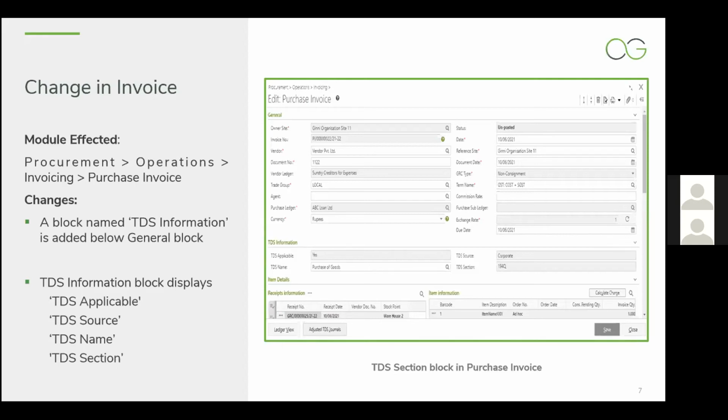irrespective of whether it's been charged for goods or for services. Only in case the vendor is specifically providing services for which TDS is not applied, and he is not providing services for goods, or is not selling goods to us, then we can mark those as not applicable. But in either scenario, if he's providing goods, then TDS applicable should be marked as yes.